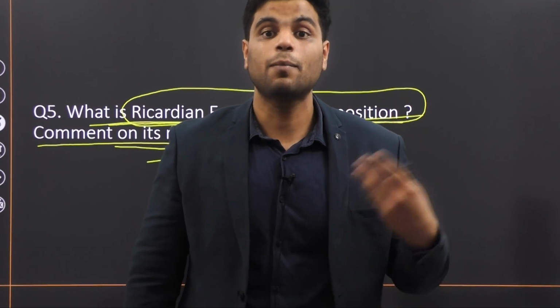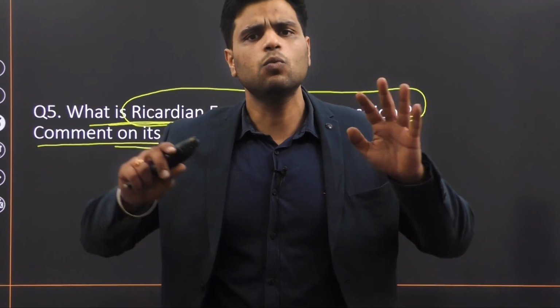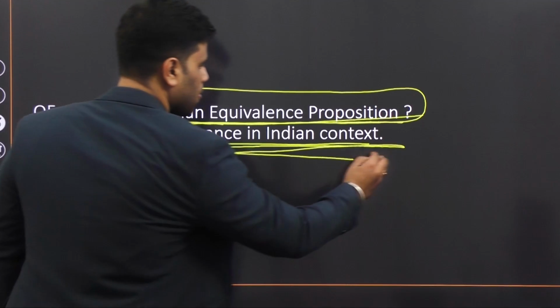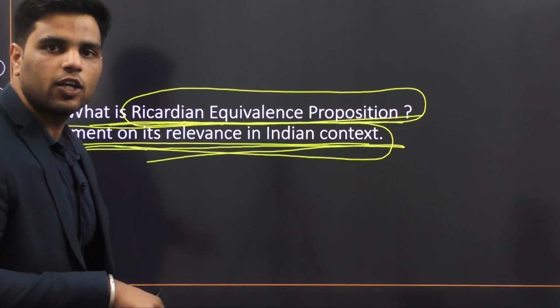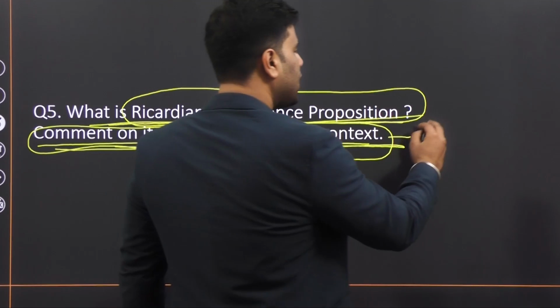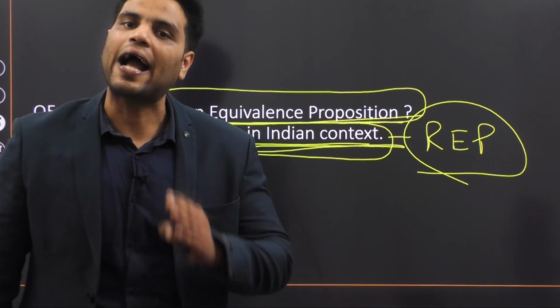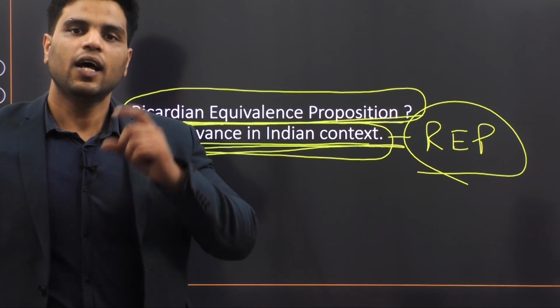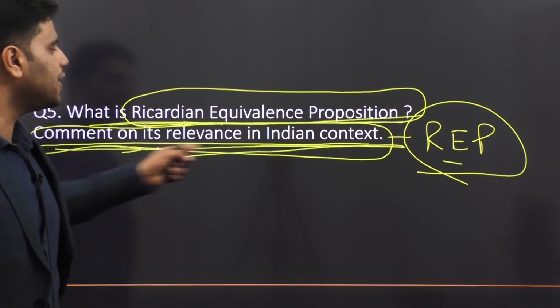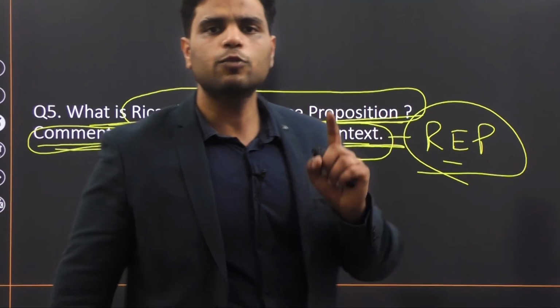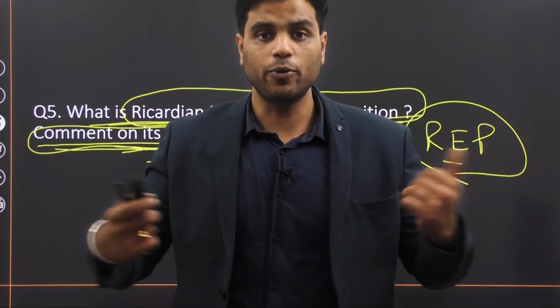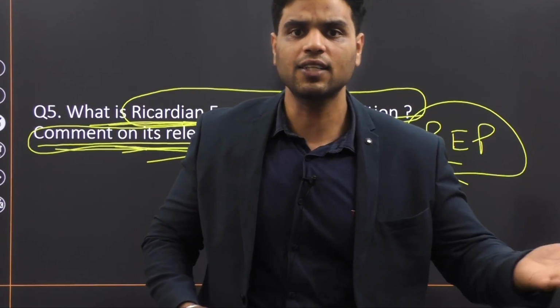Sometimes David Ricardo's proposition does not work at all. As a matter of fact, many economists believe that it doesn't work at all. It only works in certain exceptional circumstances, right? And in India, this year's economic survey has proved that REP doesn't work. Which means if the government expands fiscally, aggregate demand levels would rise. The Ricardian equivalence proposition doesn't work in the Indian context. It is a theoretical proposition and works in theory only. It doesn't work in practice.